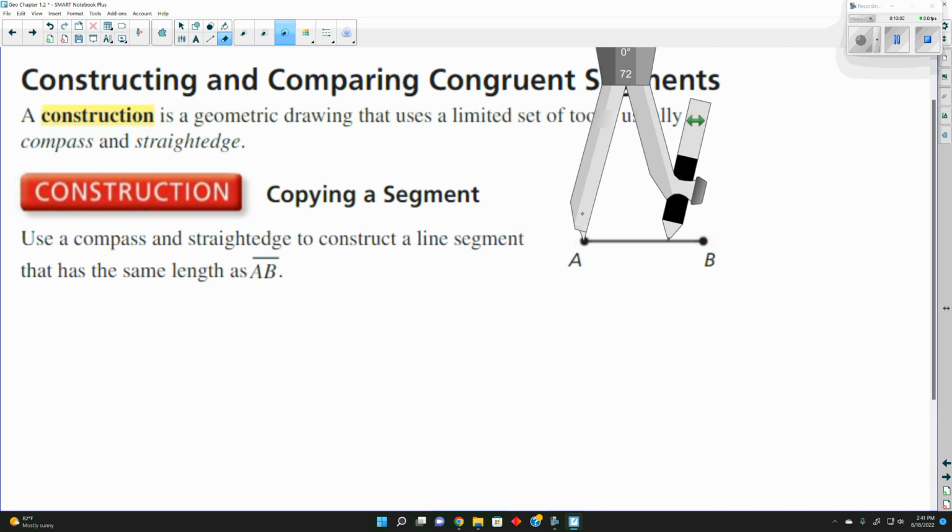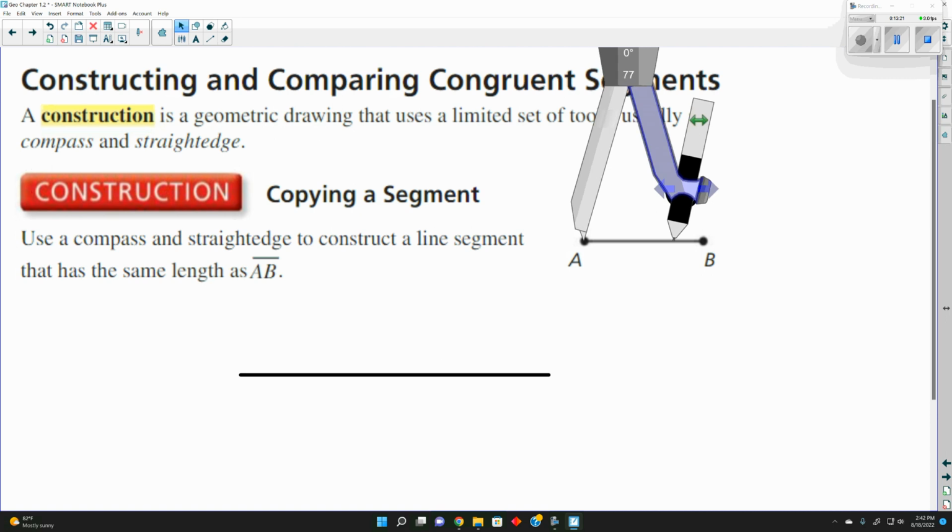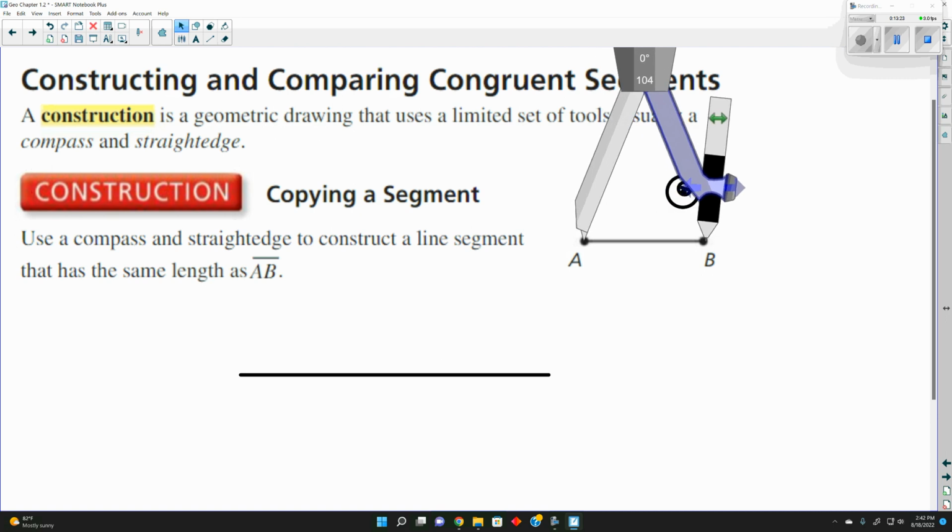Because what I can do with this is if I want to reconstruct a line or distance, I can make a line here. Now I can come up here with the pointer back again, and I will open this. Apparently I'm still doing circles. And put one point on A and then one point on B, and what this will do is recreate that line segment.